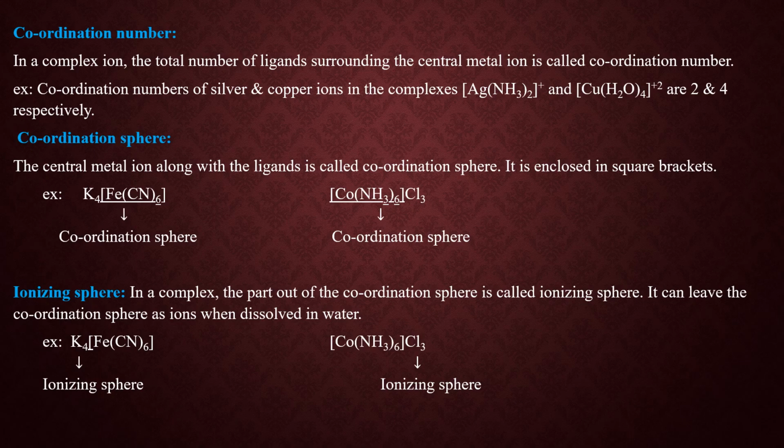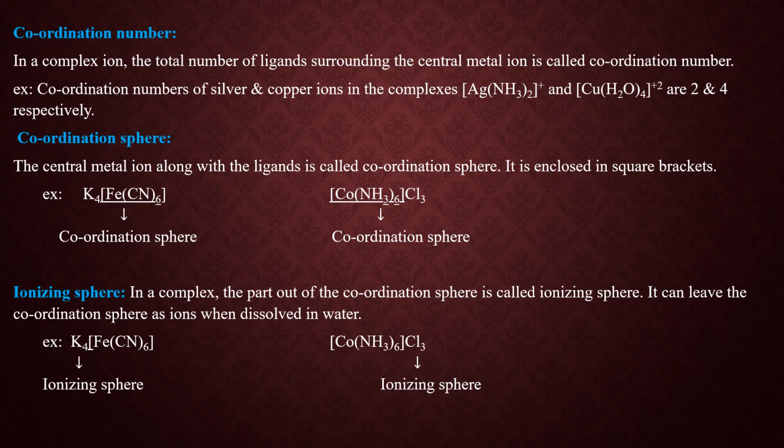Have you understood, students, how we calculate the coordination number, or how do we know the coordination number for a particular complex ion? Now look at the definition. In a complex ion, the total number of ligands surrounding the central metal ion is called the coordination number.